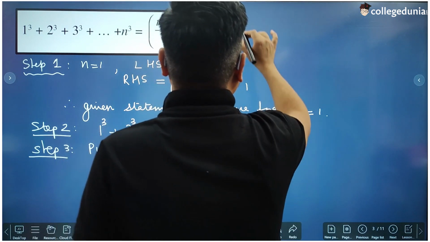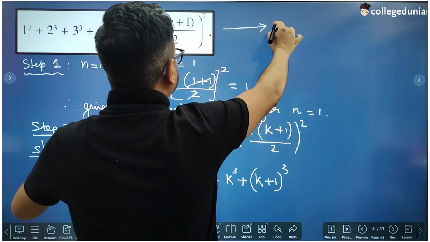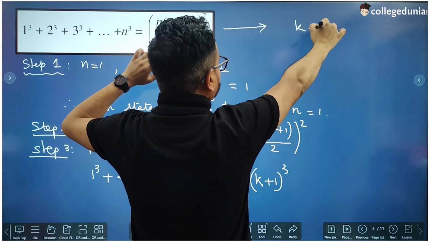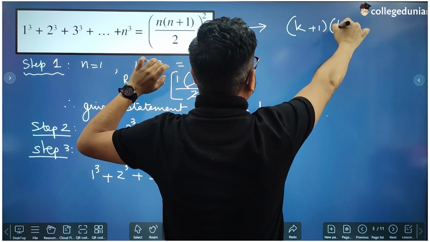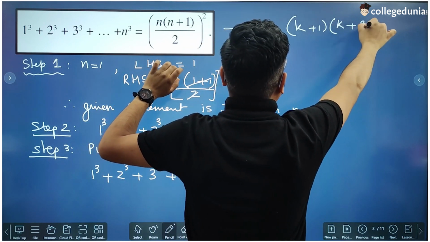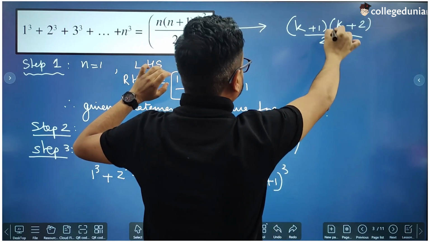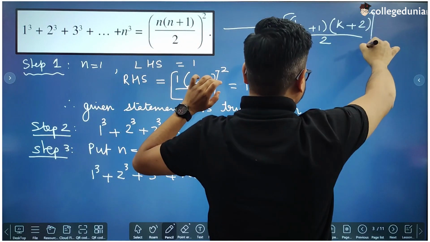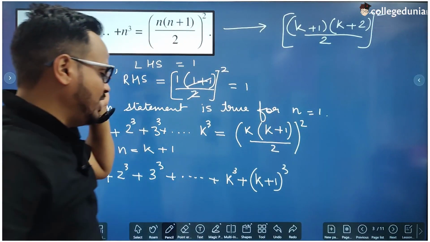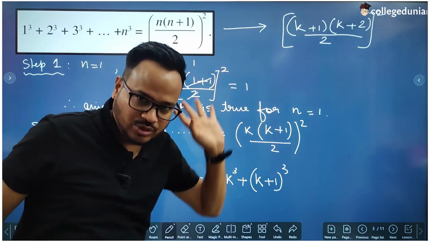And we have to prove that this is equal to what? We have to prove this equal to, now let us put k plus 1 in place of n. So this is k plus 1 into k plus 2 divided by 2 whole square. So we have to prove that this thing is equal to that, right?